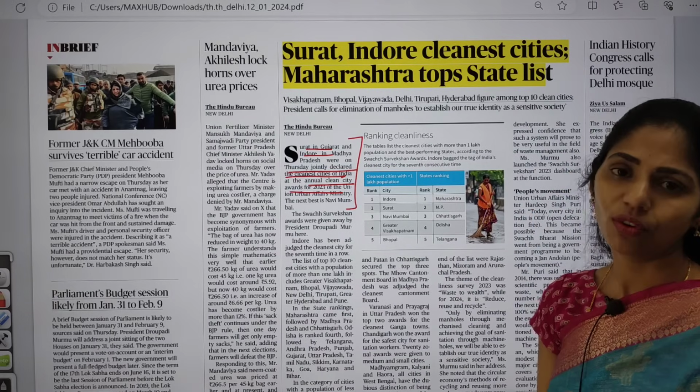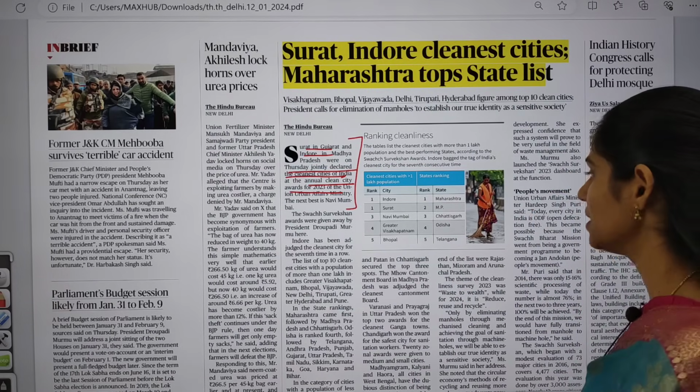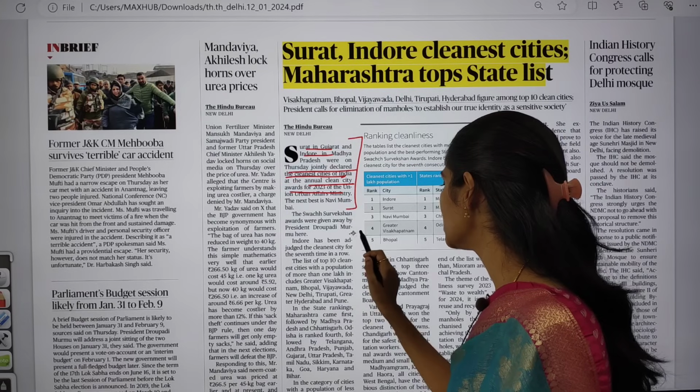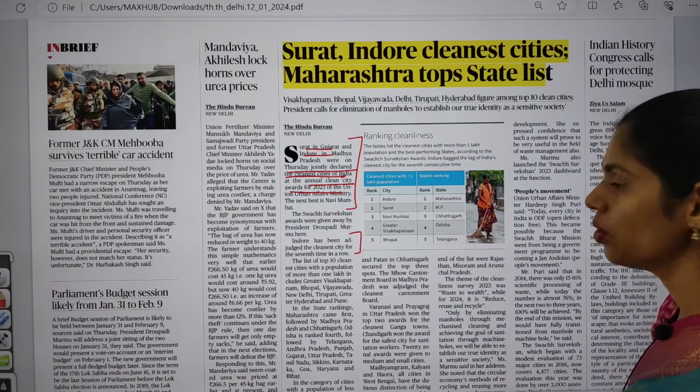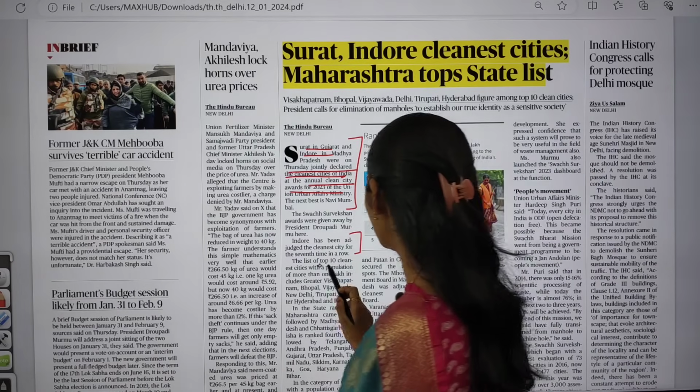Okay, so who will give this award? This award will be given by our President, obviously. Indore has been adjudged as the cleanest city for the 7th time in a row.